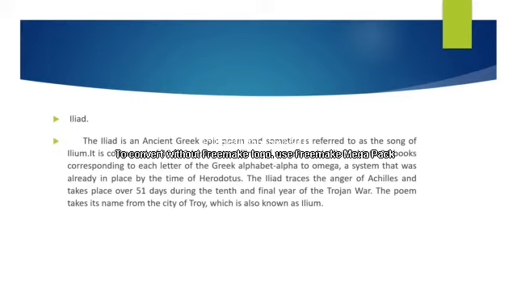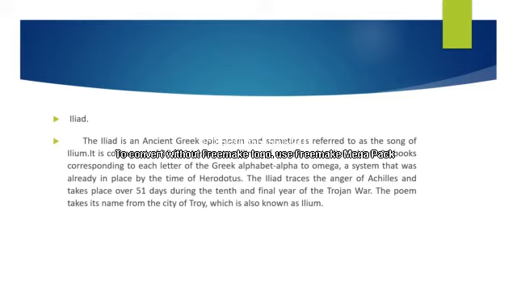It is composed of 15,693 hexameters, the lines of verse, and is divided into 24 books because it is an epic poem. What do you mean by epic? It's a lengthy poem. It is divided into 24 books corresponding to each letter of the Greek alphabet, that is, alpha to omega.